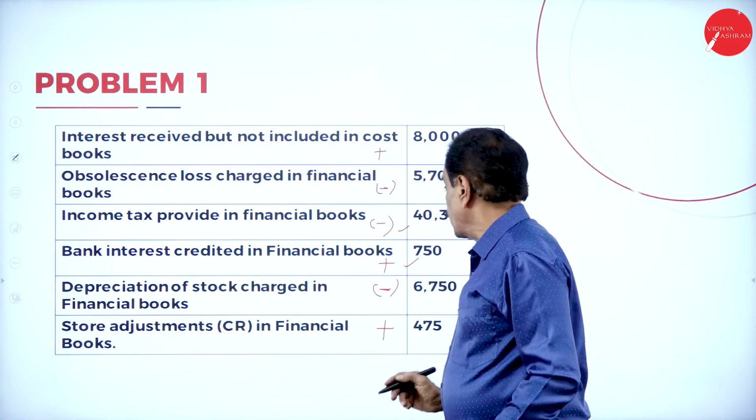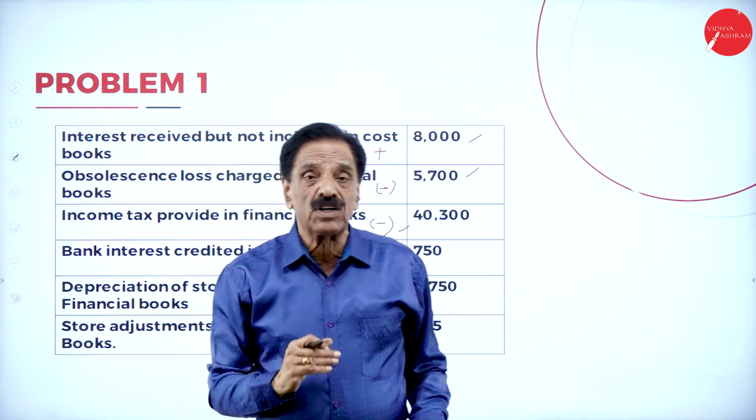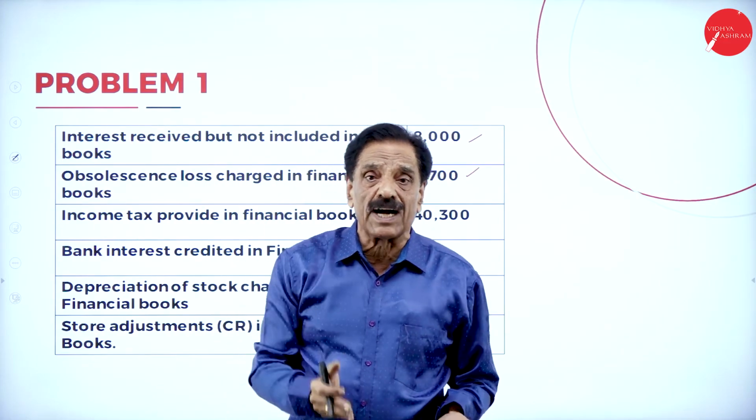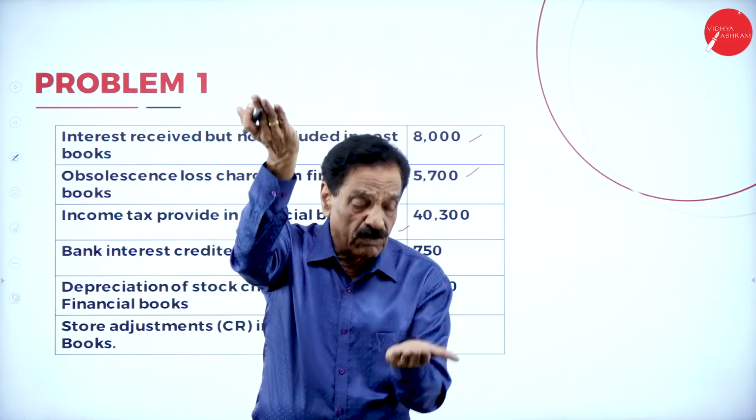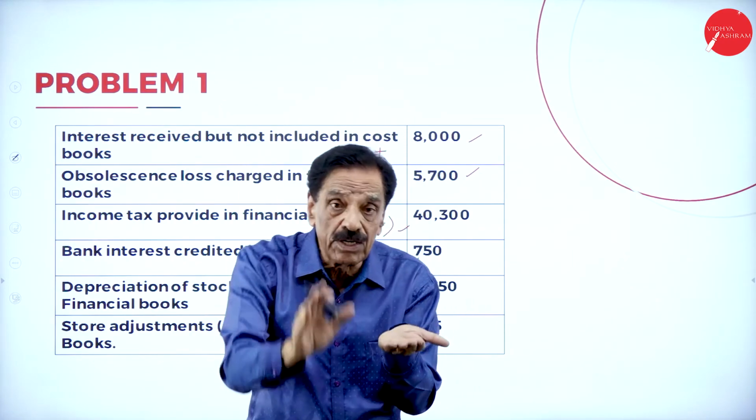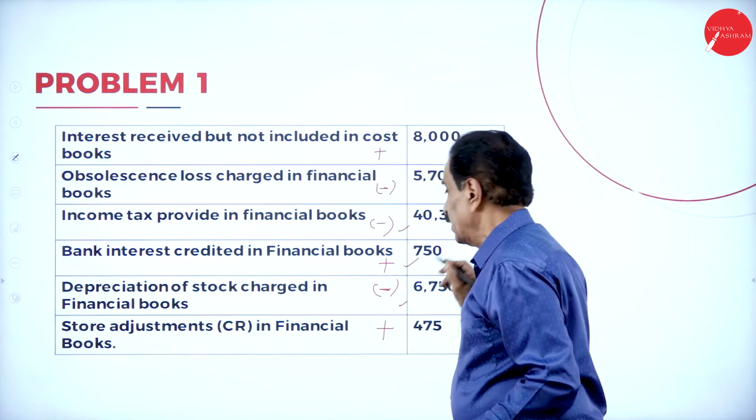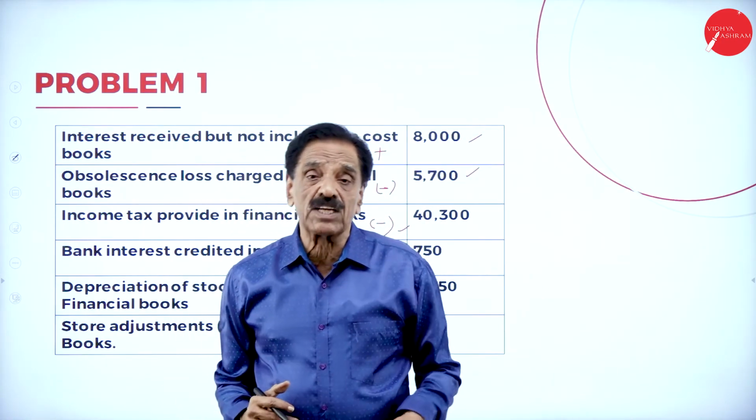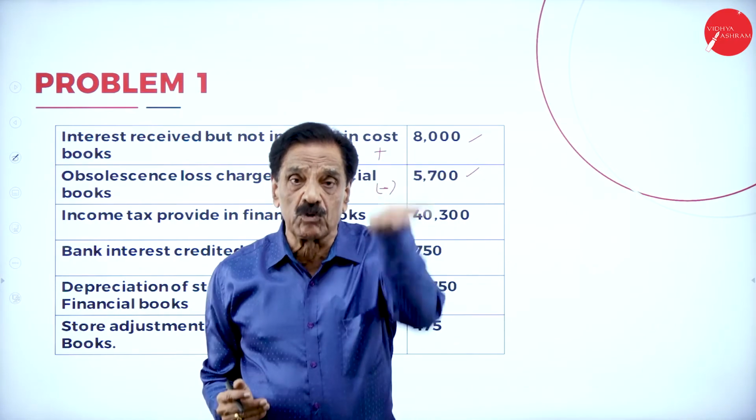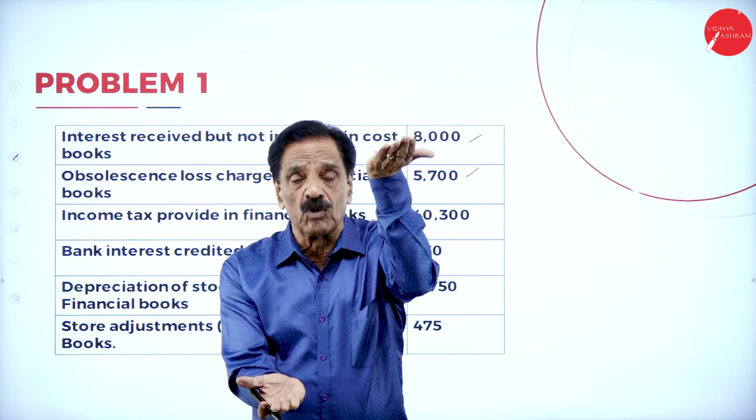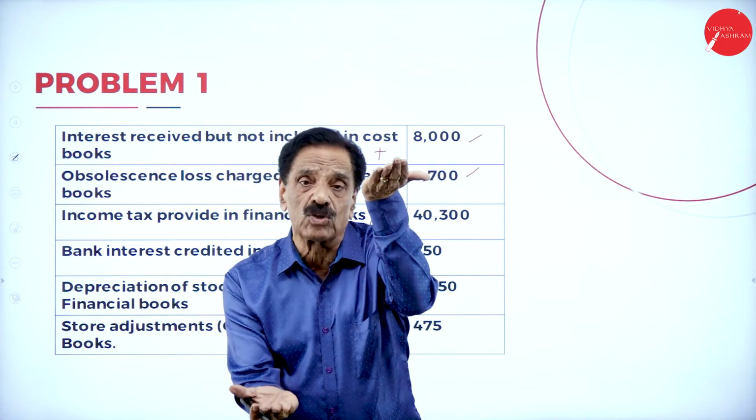Then depreciation charged in the financial account. When the depreciation is charged in the financial account, your financial account will be reduced, but no entry in the cost book. So cost book showing more. Financial book is showing less. Which is the base? Cost book. Made equal. Reduce. Then store adjustment, credited in the financial book. When it is credited in the financial book, what will happen? Your financial book will be raised. No entry in the cost book. Which showing more? Financial book. Which showing less? Cost book. What to do? Add back.